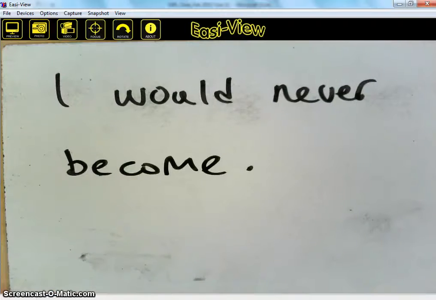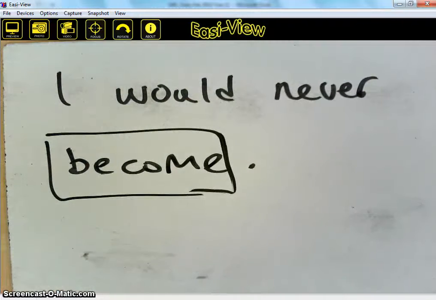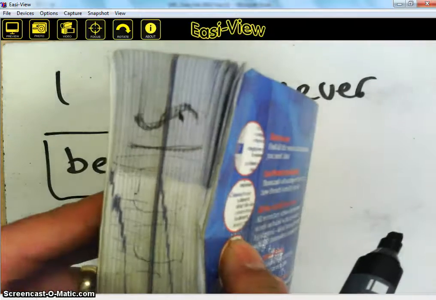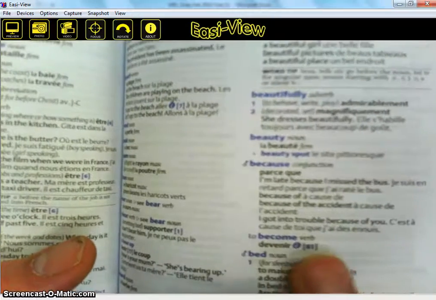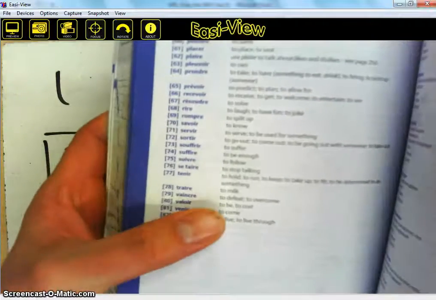So the first thing I need to know is the verb that I'm trying to conjugate. And the verb that I'm trying to conjugate is become. So, first thing I do, take my dictionary and try and look this word up. It will be in there. Become. And when I go here, it tells me in there to look for verb 81. Now when I go to verb 81, in here, which is at the front, I just go through here, it says 81, venir, to come.